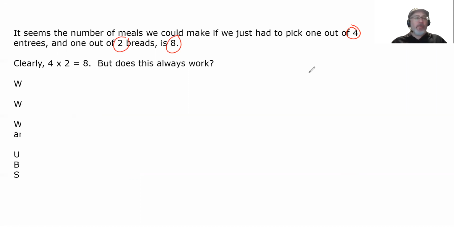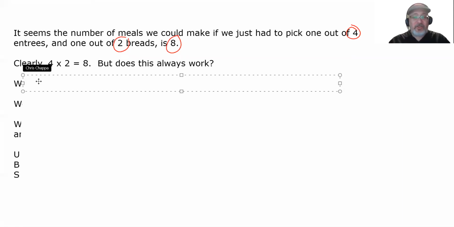You got to be real careful making a generalization off of one example, especially one simple example. There's a thing in mathematical logic beyond what we talked about that basically says you can have a finite number of examples that say one thing, and it doesn't prove that it always works. It's impossible to make a generalization from a finite number of examples. The probability your generalization is right increases, but let's not get into that. All right, so does this always work?